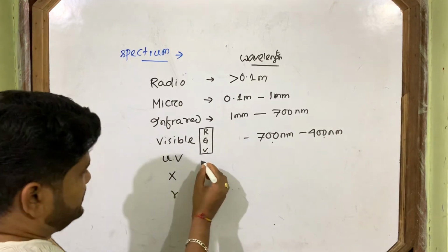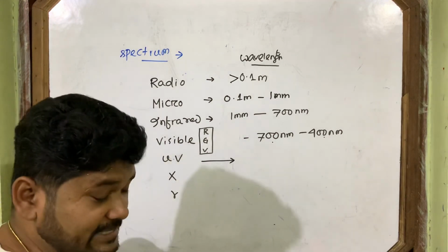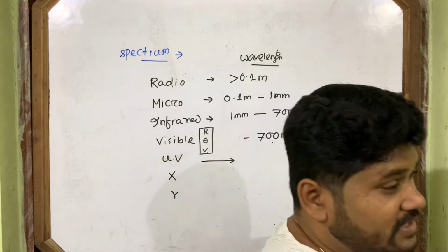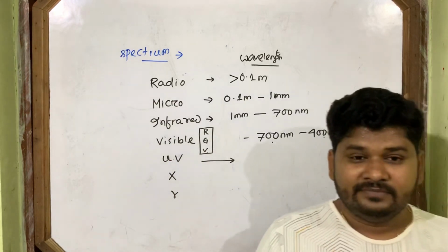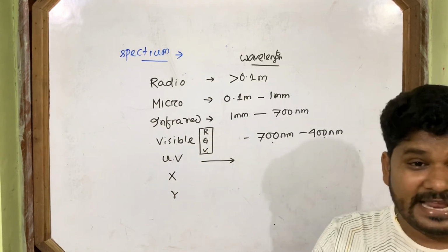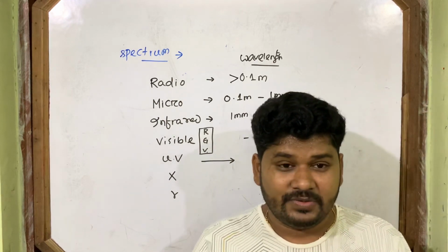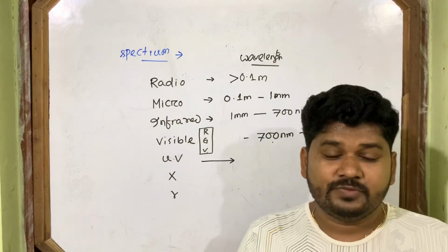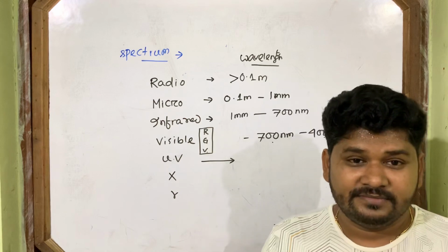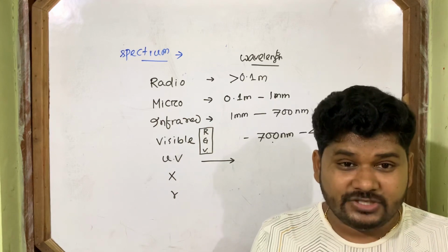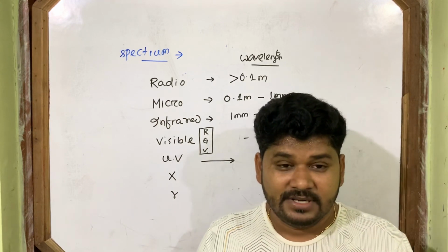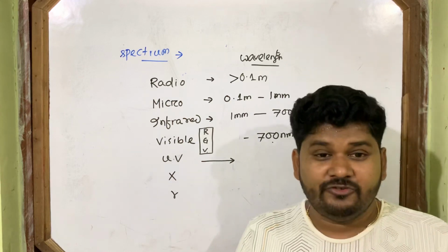Then ultraviolet, where is it used? Ultraviolet is used to sterilize instruments that we use for operations in medical. They are used to kill germs. They are also used to preserve food materials.